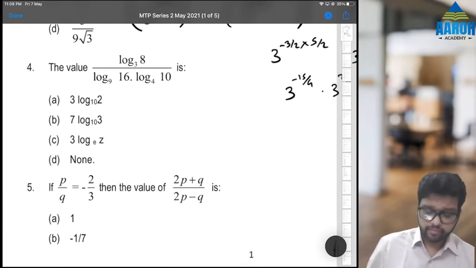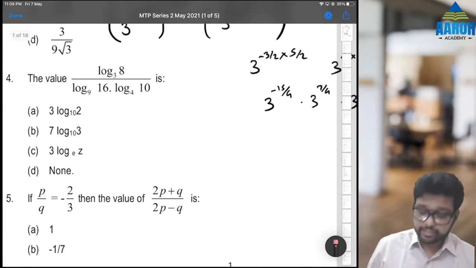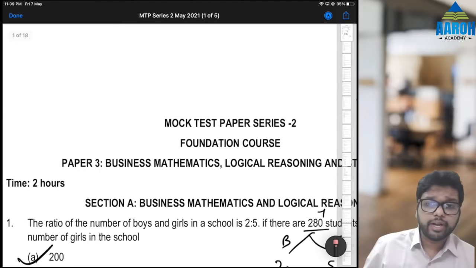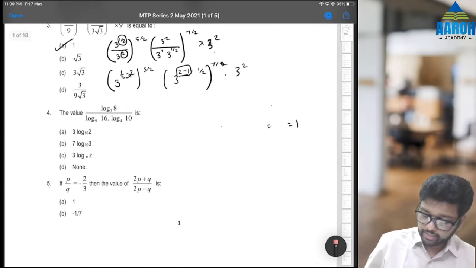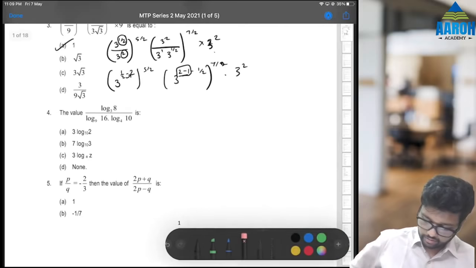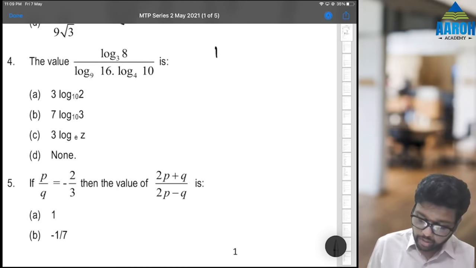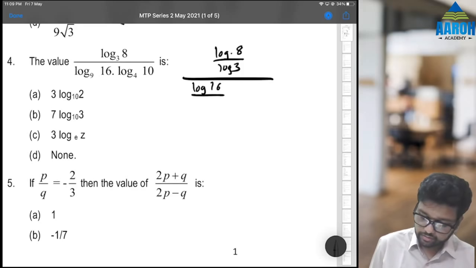Next, fourth. Whenever you see log question with different bases, always remember first thing should come into your mind is change of base. तो पहले change of base करना है हमें immediately. Let me erase this just a second. Fine. So log 8 to base 3 will be log 8 by log 3 divided by log 16 by log 9 into log 10 by log 4.